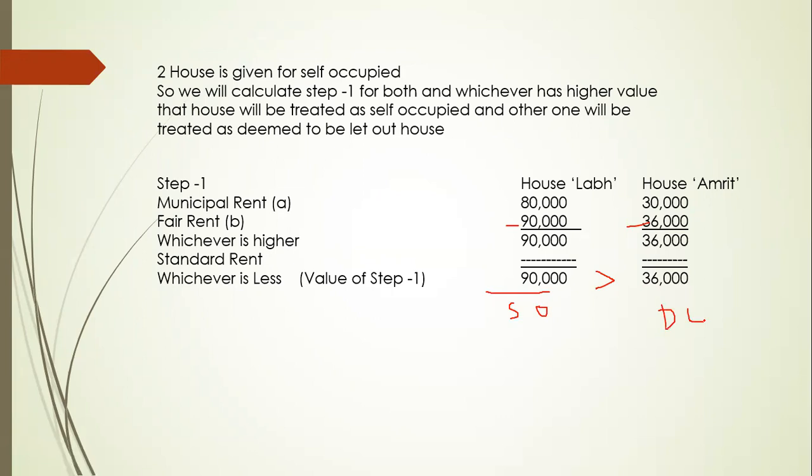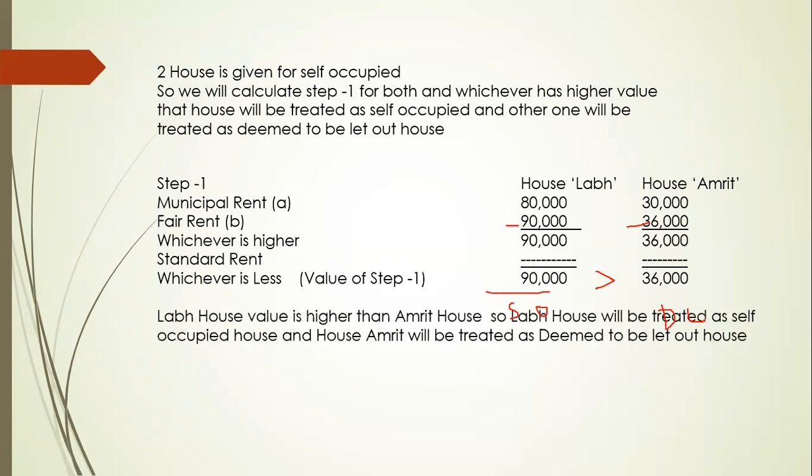Okay, so now we will make the income from house property statement. This is the information written. Lab house value is higher than Amrut house. So Lab house will be treated as self-occupied house and house Amrut will be treated as deemed to be let out house. See, if you make the calculation properly and you make the notation properly, then that sum will look good. And even for your convenience, this writing is very necessary for calculating the sum. Okay, so now let's make the statement.